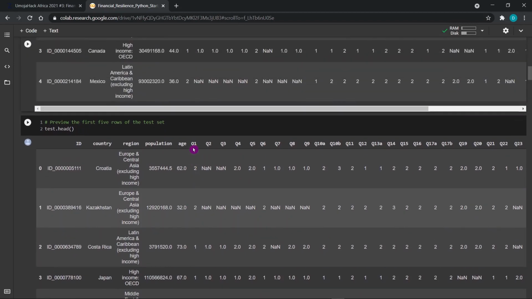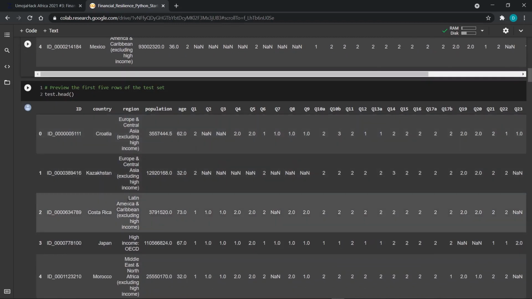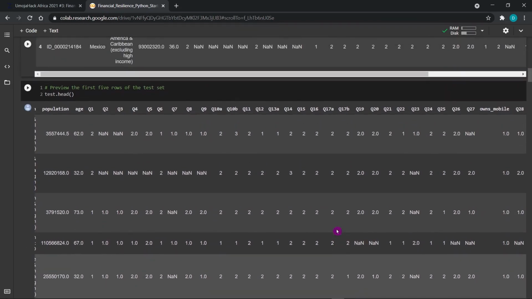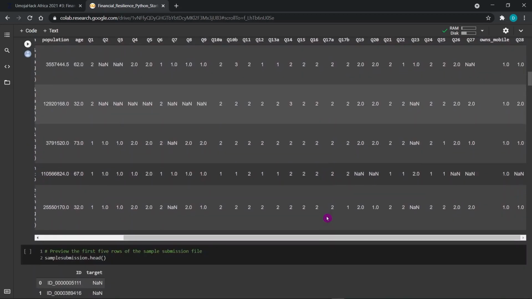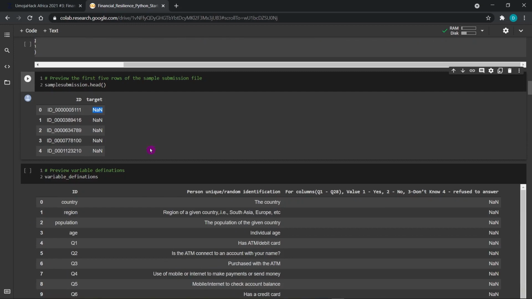The main difference between the training dataset and the test dataset is that the test dataset does not have a target variable. That's what we are trying to predict. And this is how our sample submission should look. It should contain an ID column and a target. So the target has to be in terms of probabilities. Don't forget that when trying to make predictions.